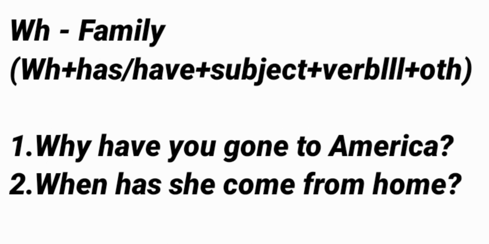Now we will see the second example. When has she come from home? First of all we will use the WH family. So here when will come, then has, then subject, then verb third form, then other. So here our sentence will come: when has she come from home? Don't be confused. Come, C-O-M-E, is the third form of the verb.